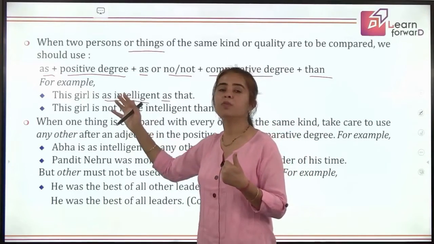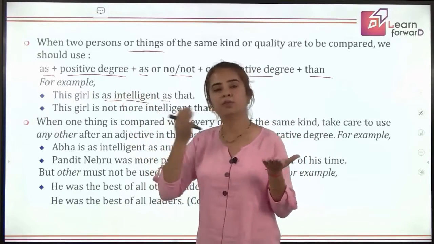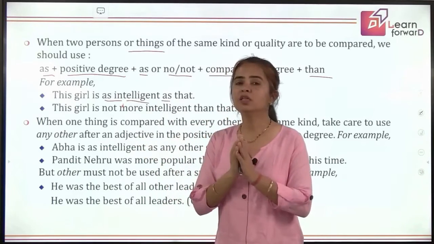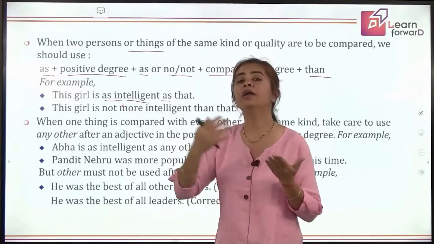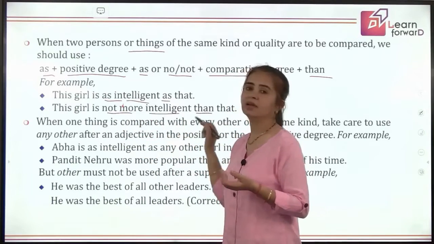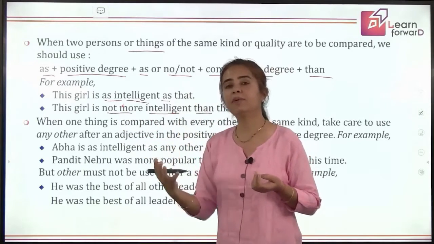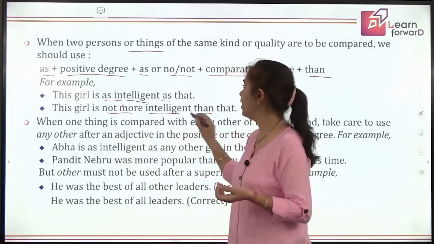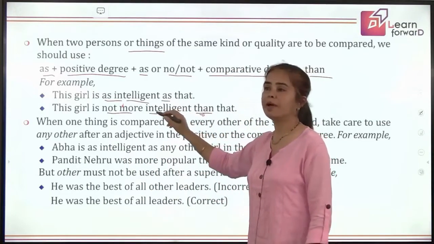If you are using the positive degree, use as, positive, as. If you are using the comparative degree, we will say not more intelligent than, right? So not, then the comparative degree, then followed by than, which the comparative degree always takes after it.